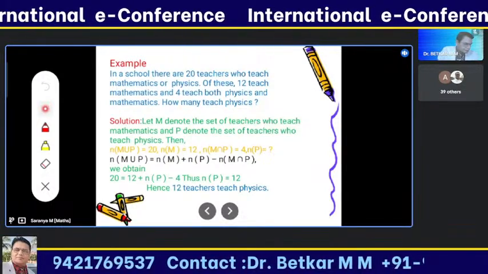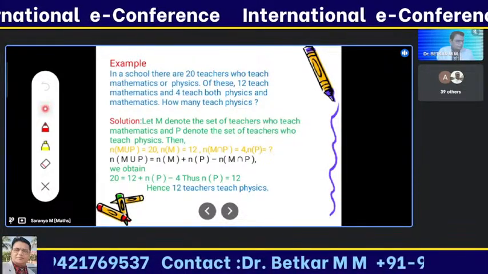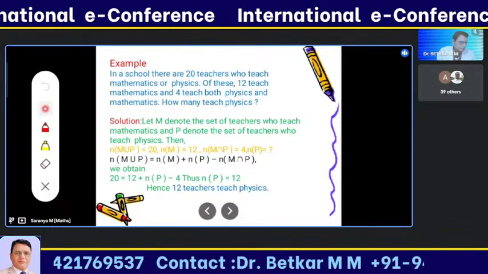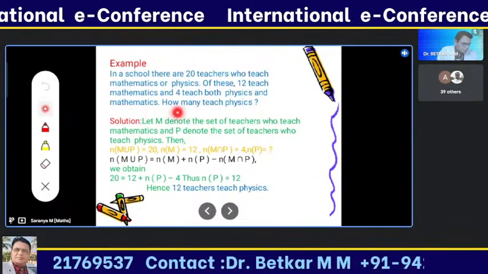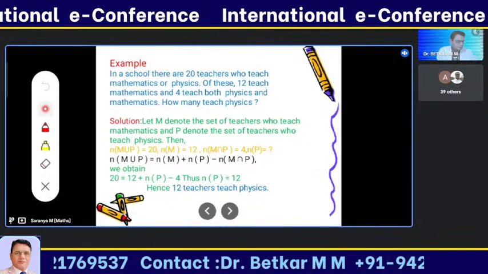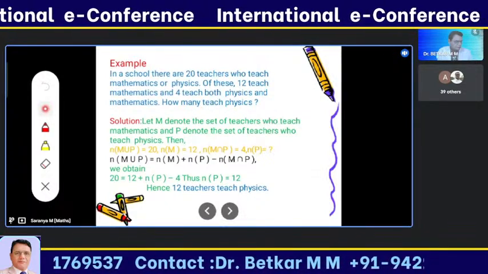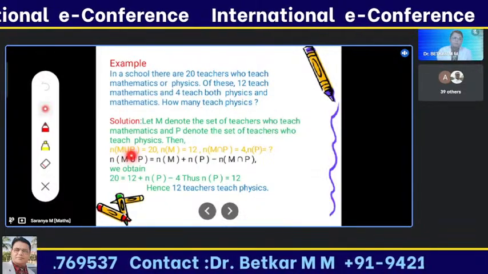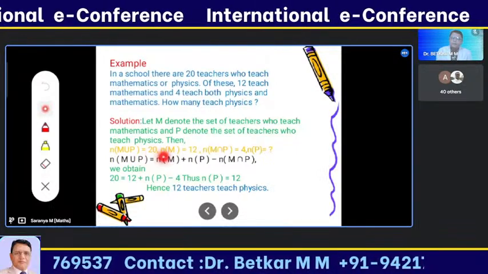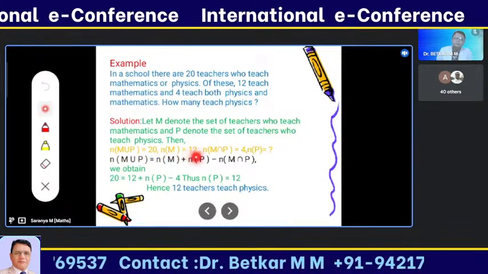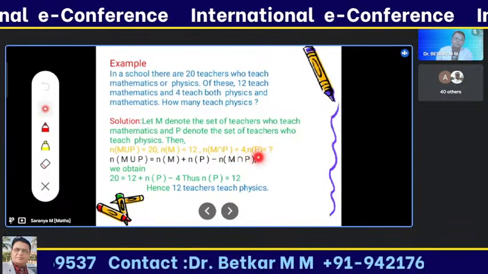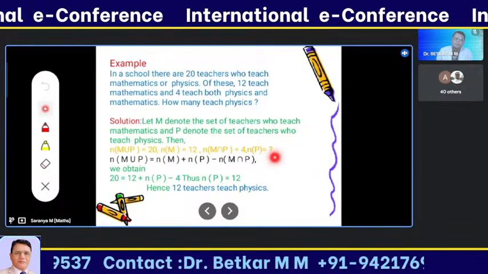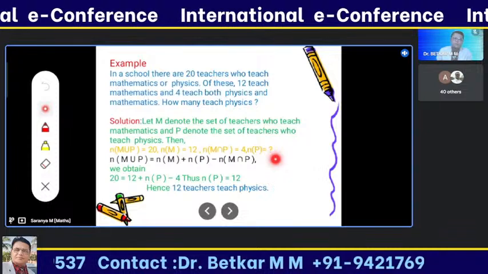In a school, there are 20 teachers who teach mathematics or physics. Of these, 12 teach mathematics and 4 teachers teach both physics and mathematics. How many teachers teach physics? I'm considering that maths or physics is equal to 20, the number of mathematics teachers is 12, and maths as well as physics is 4, and I'm going to find the result for how many of them teach physics.